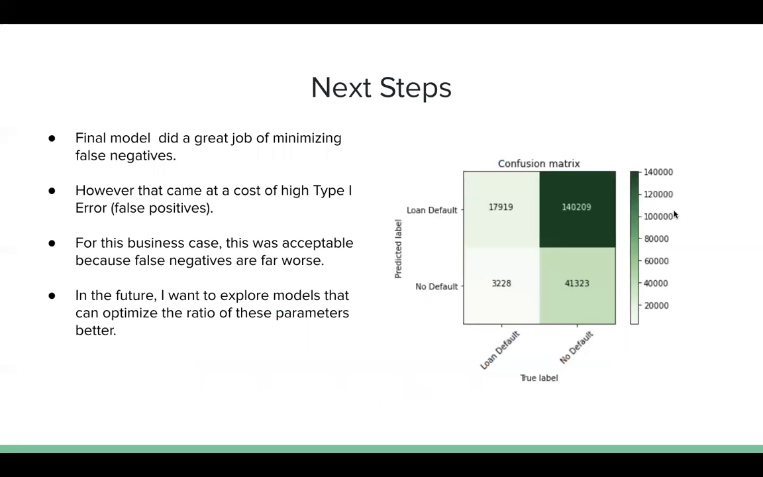And so in the end, the final model did a great job of minimizing false negatives. As you can see here in the bottom left, this is the smallest number. However, this did come at a cost of a high number of false positives. For this business case, this was acceptable because false negatives were far worse than false positives. But in the future, I want to play around with this model and possibly more models that might be able to balance type 1 and type 2 error better.